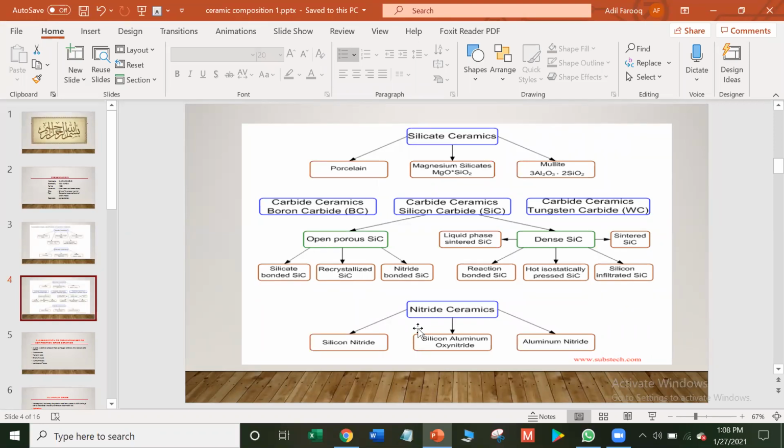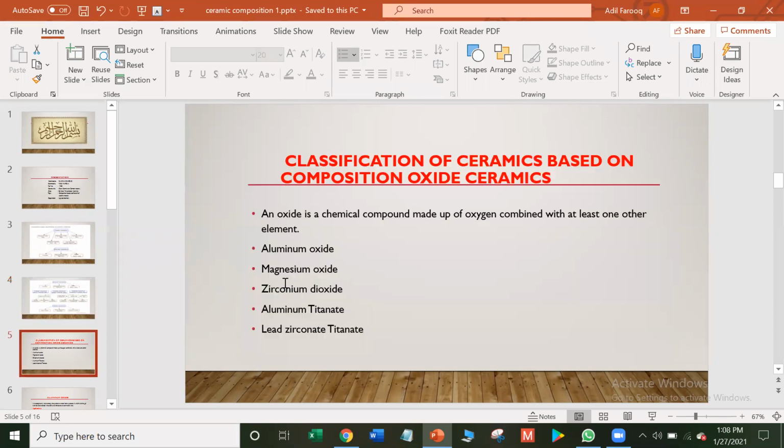Nitride ceramic is divided into 3 different categories: silicon nitride, silicon aluminium oxynitride, and aluminium nitride. So we will start with classification of ceramic based on composition, oxide ceramic.